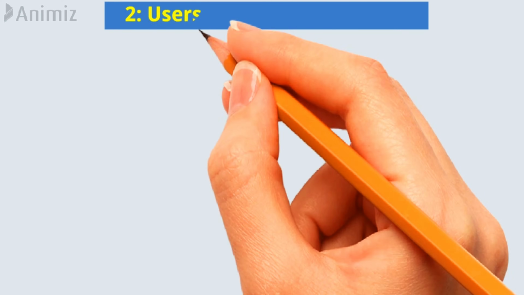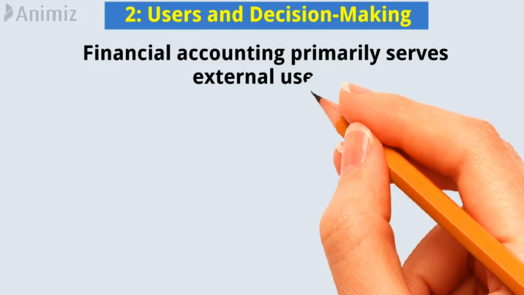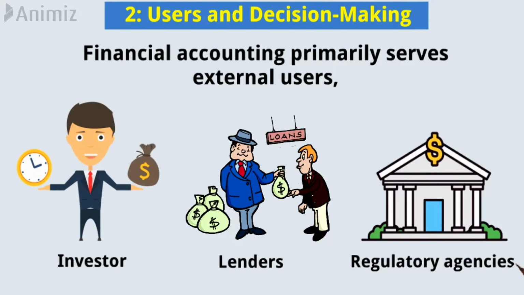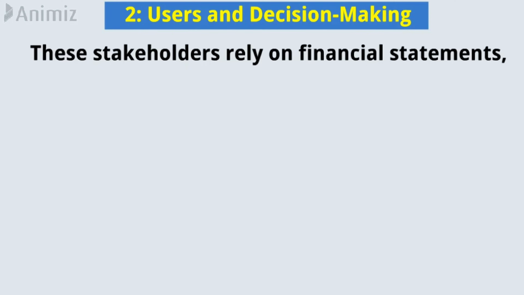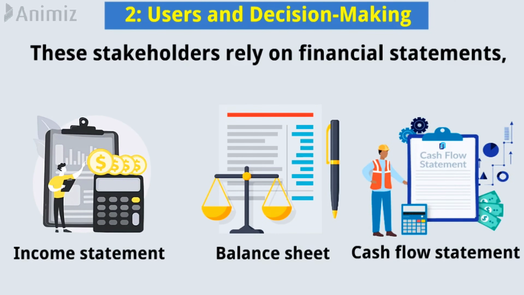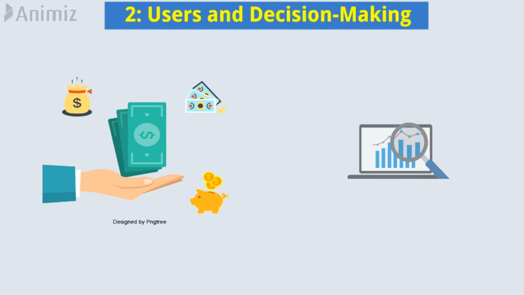2. Users and decision-making. Financial accounting primarily serves external users, such as investors, lenders, and regulatory agencies. These stakeholders rely on financial statements, including the income statement, balance sheet, and cash flow statement, to assess the financial health and performance of the company.